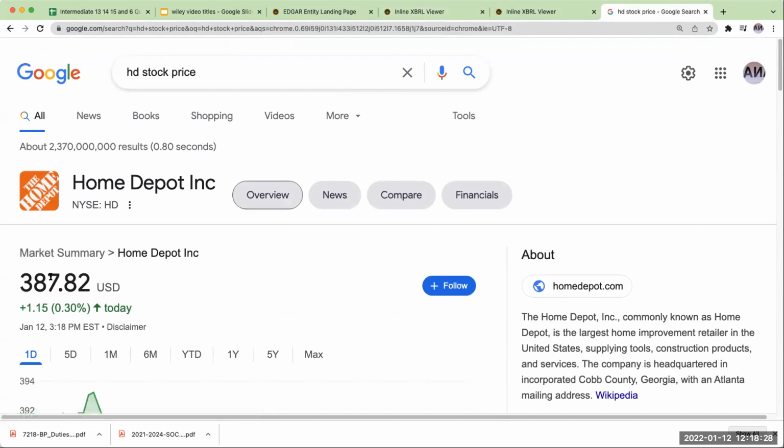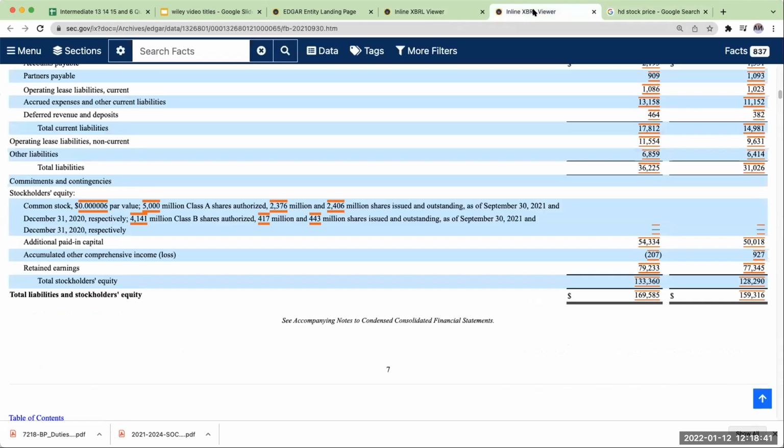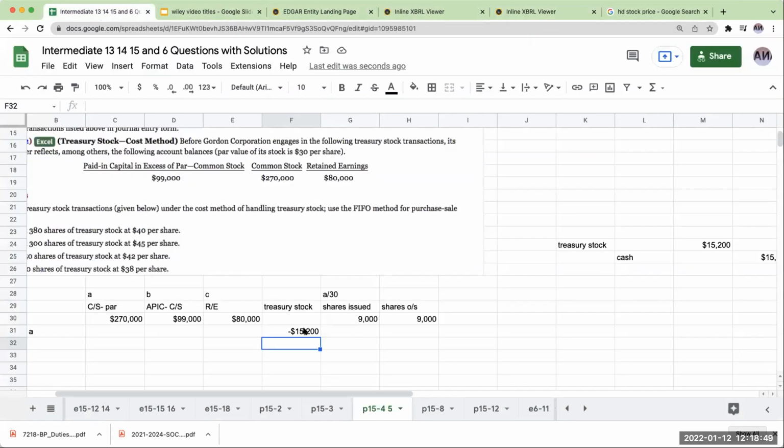So what is par value? It's the minimum amount that a shareholder needs to contribute. If a shareholder doesn't put in that full dollar amount, there becomes a problem, in my opinion. And that's why you show a ridiculously low par value. So it's going to show up as a negative amount.